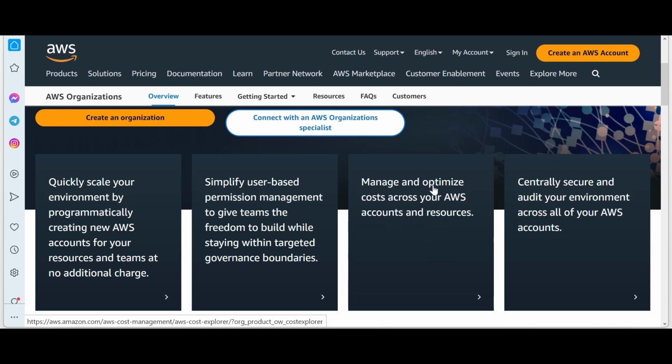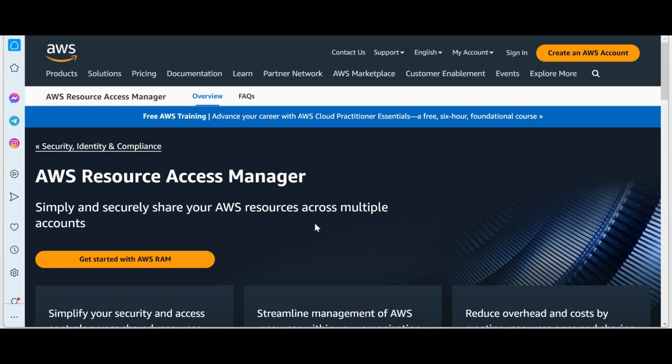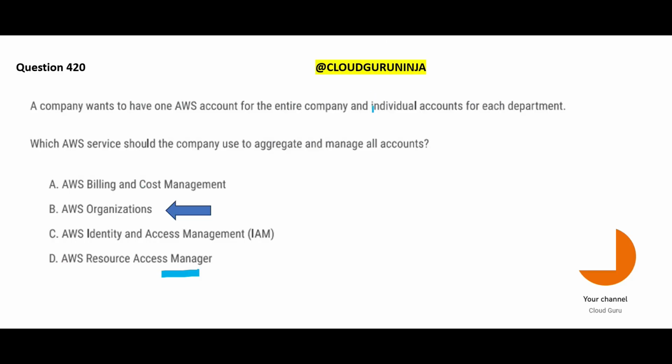You see this? This box is important, and hence Organizations would be my answer. If you look at Resource Access Manager, what does it do? If you want to share your resources with multiple accounts, for example, you are a finance department guy and you have some application EC2 instances, a database, and you want to share it with the IT team or the marketing team, then you can do it using Resource Access Manager. So it is a sharing solution. Here nobody is talking about sharing, they're talking about aggregating and managing the accounts. That's why Resource Access Manager will not work.